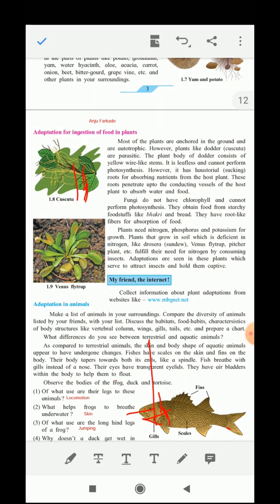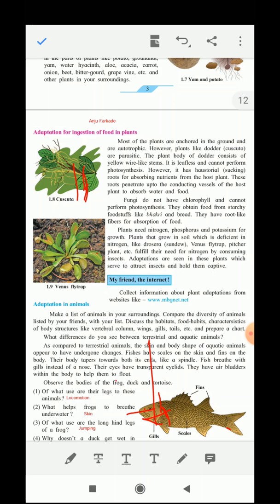Now these roots penetrate deep up to the conducting vessels of the host plant to absorb the water and the food. Even fungi, we know, do not have chlorophyll. You must have seen fungus growing on stale bread or stale food or on walls during the rainy season.